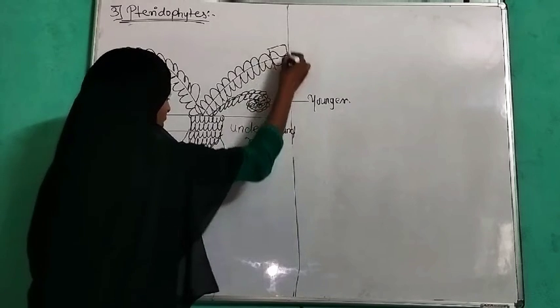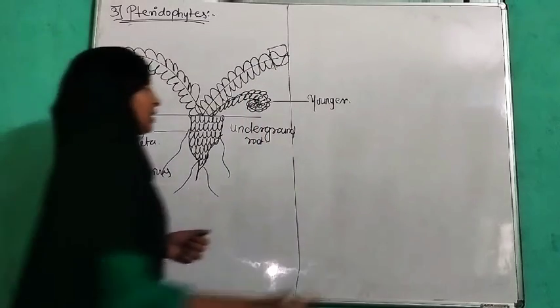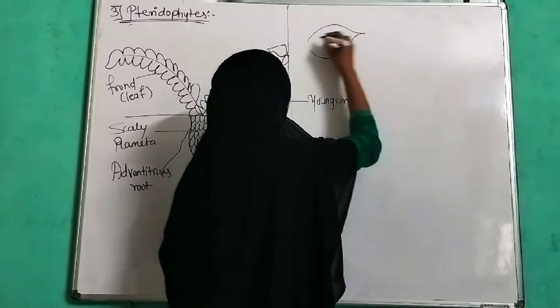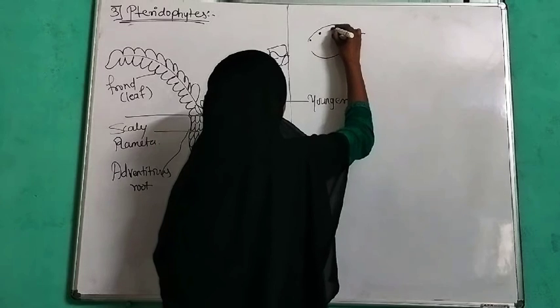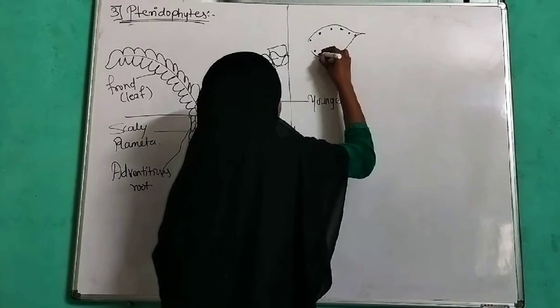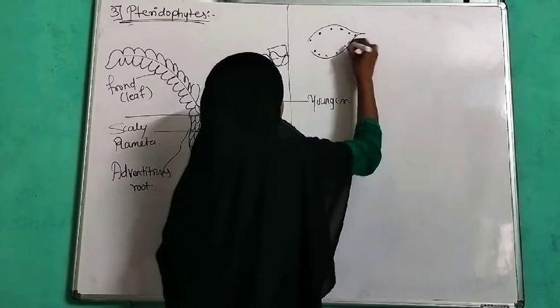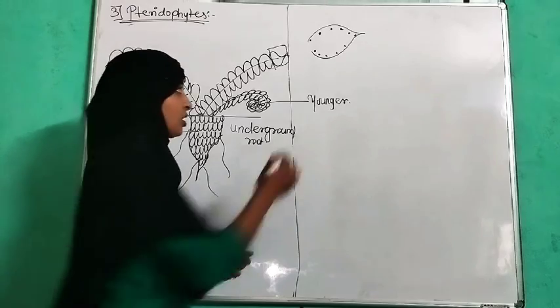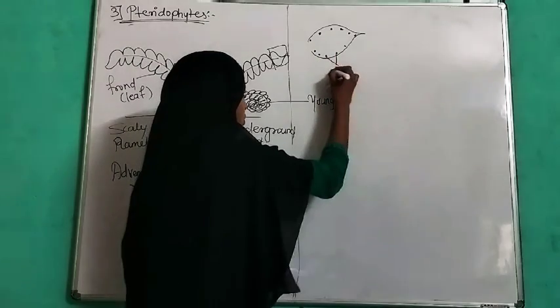If I draw this structure, here you can see sori on the dorsal surface of the leaf. On the dorsal surface of the leaf, you can see spore-like structures which are known as sori.